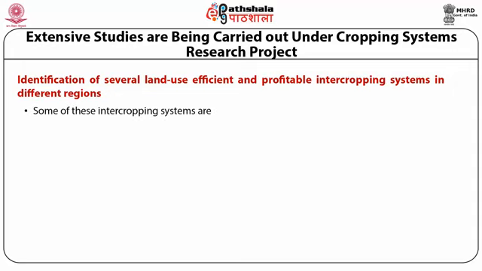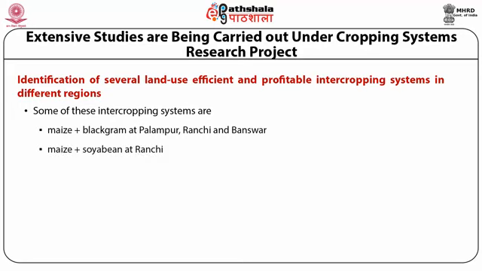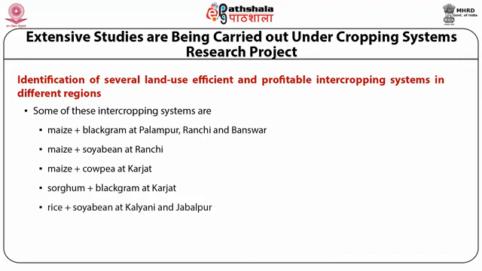Some of the research projects based on the intercropping system which are going on are maize and black gram at Palampur, Ranchi and Bhanswar; maize and soybean at Ranchi; maize and cowpea at Karjat; sorghum and black gram at Karjat; rice and soybean at Kalyani and Jabalpur; wheat and mustard cultivation at Kalyani; and wheat and linseed cultivation at Indore.